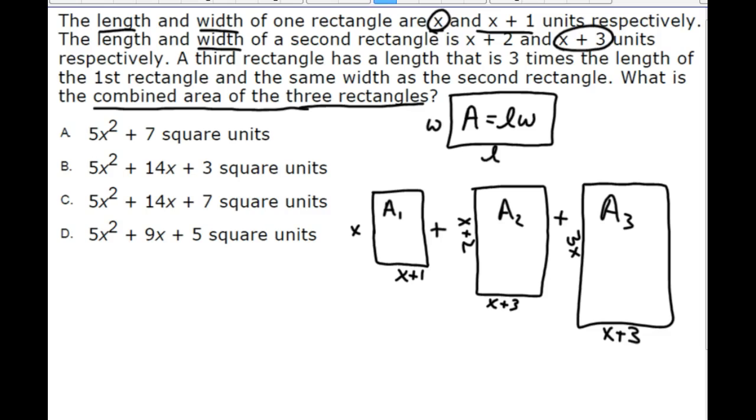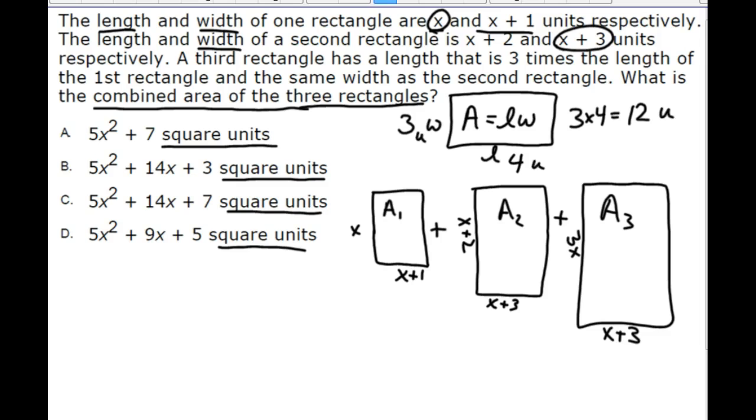So how do we find area? Well, if we had a rectangle that had a width of 3 and a length of 4, we would multiply 3 times 4 to find that area being 12. Another thing I want to talk about is the square units. The only reason that there's a unit square is that square has nothing to do with the numerical part of that value. It's that we're multiplying units by units, and so we have units squared.